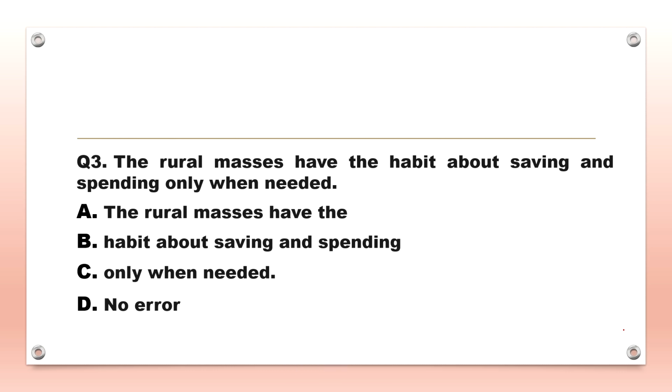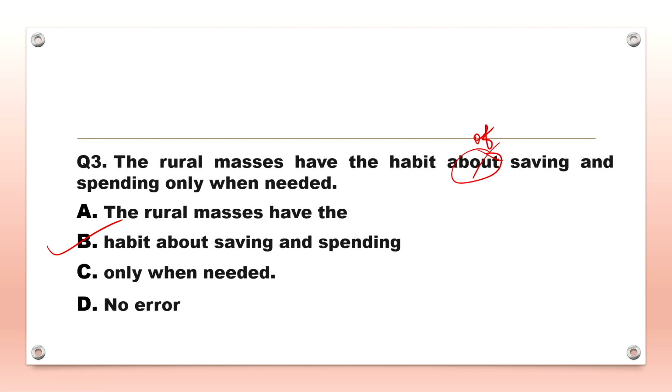So, is it done? Let's check the answer. The rural masses have the habit about saving and spending only when needed. So, the grammatical error lies in option B. The correct word in this context would be habit of saving. Instead of habit about saving, it will be habit of saving.